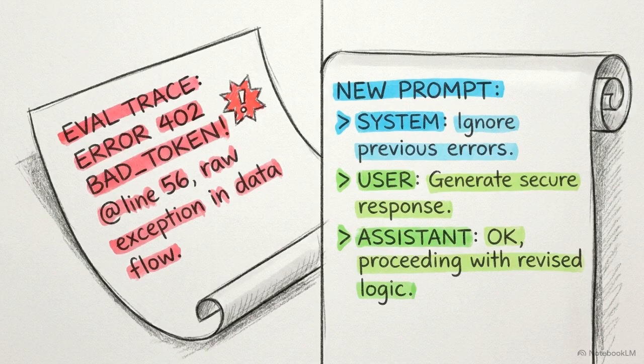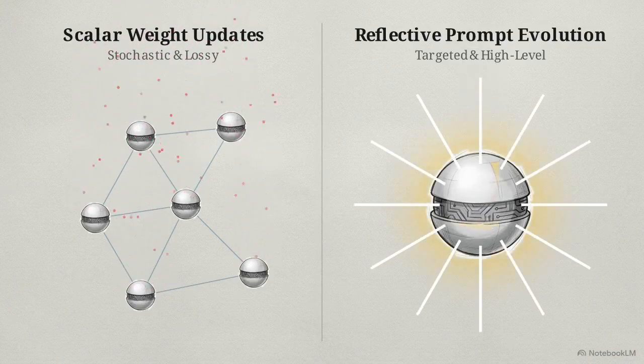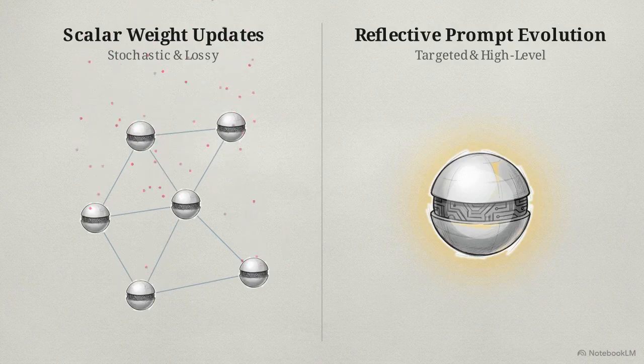These granular, context-aware textual additions directly neutralize the specific retrieval errors logged in the evaluation trace. Reflective text mutations apply targeted, high-level cognitive corrections that thousands of stochastic scalar weight updates could never effectively isolate.